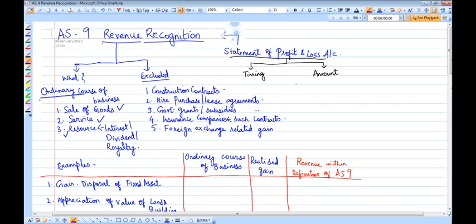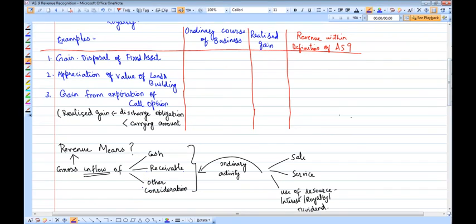Now let's move further to a few examples or illustrations which I would like to take you all through. In the definition of revenue, what we learned was revenue which is generated from the ordinary course of business. So in this example, let's try to understand whether it comes within the scope of AS9 or not.